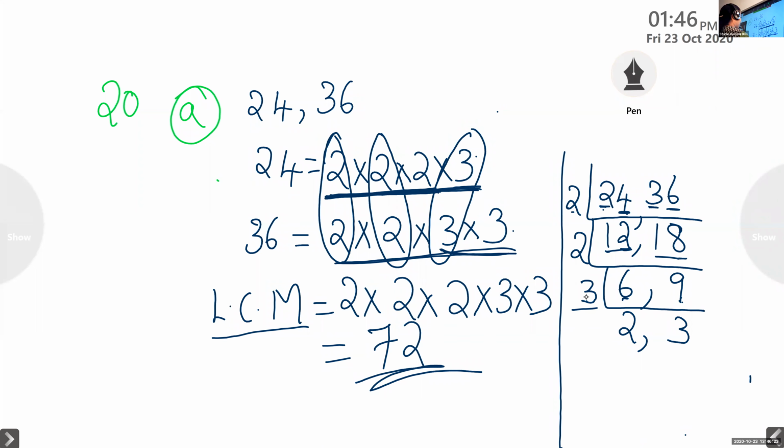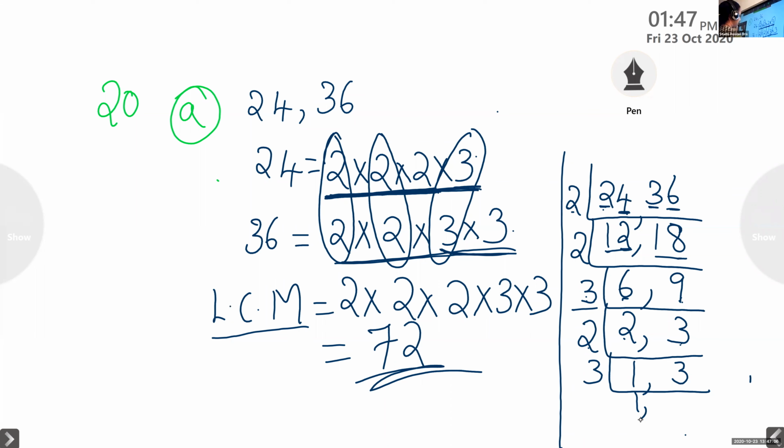But to find the LCM, what we have to do? We have to go till 1, 1. We will factorize again, even if there is nothing common. Here 2, here 3, so we are going to divide by 2. Now 2 divided by 2 is 1. 3 we cannot divide by 2, so we just write it down the same. Now we have 1 here, and here also we have to make it 1. So we divide by 3 and write 1, 1 here.